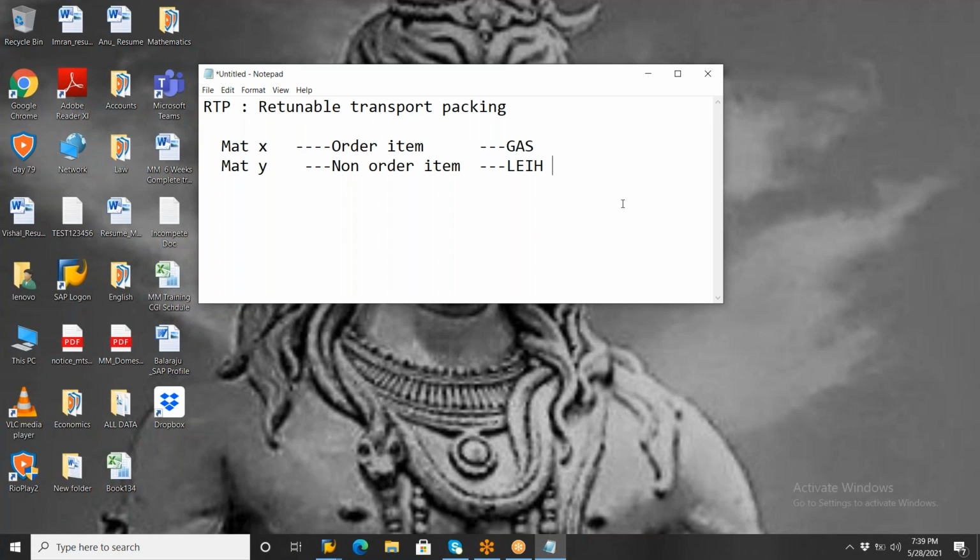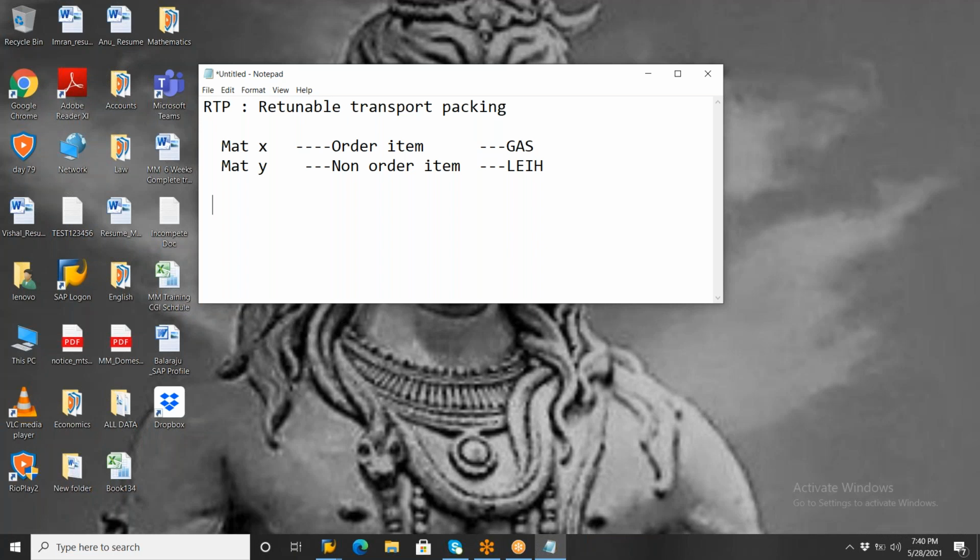Now, initially in this procurement process we need to create two master data. One is the order item, the main item, and the second is the non-order item. Okay, let us create gas and cylinder.